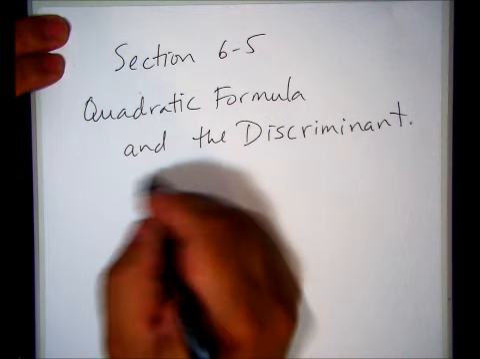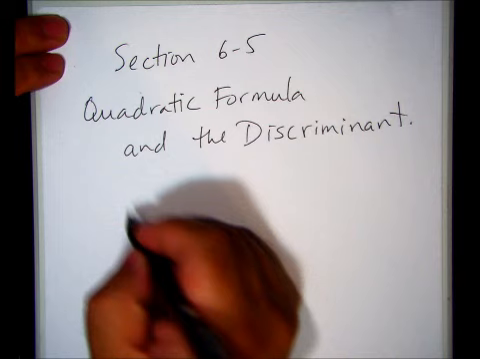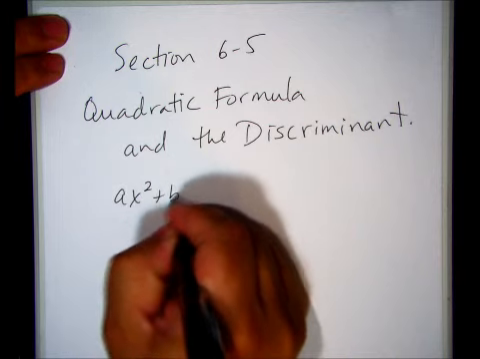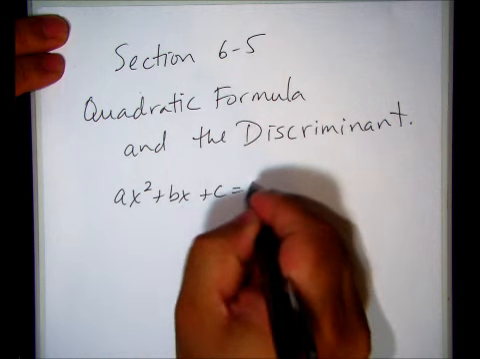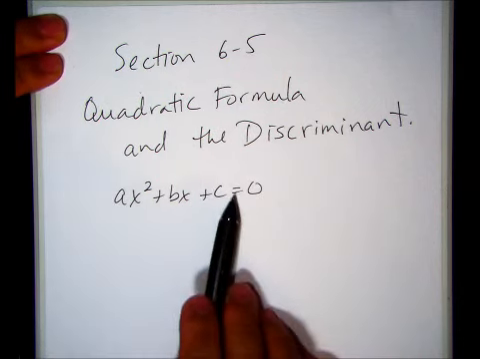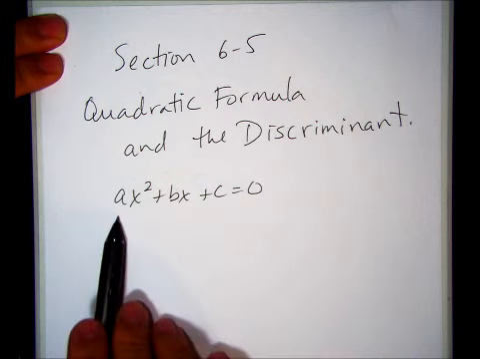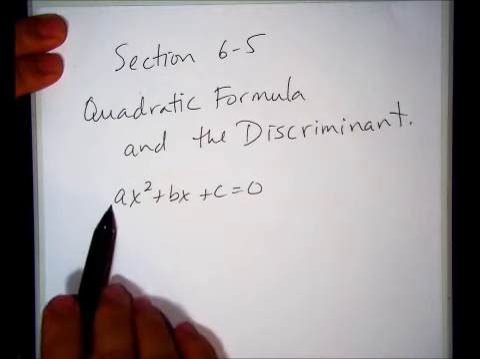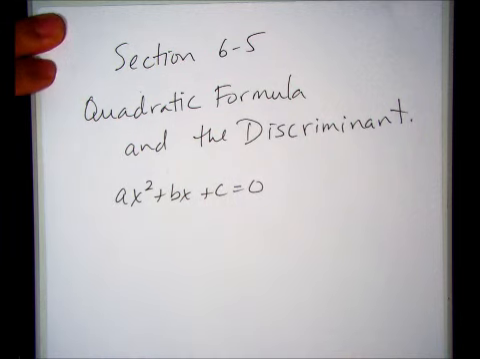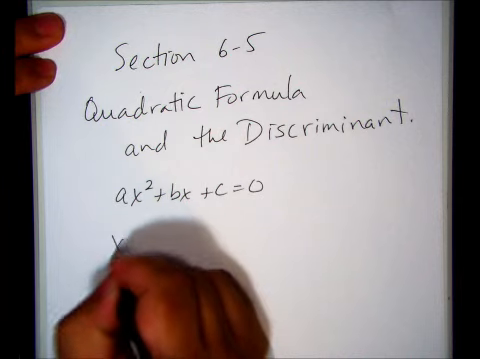The standard form that we're going to be looking at for the quadratic equation is ax squared plus bx plus c equals 0. We have an equation equal to 0. We're solving for x in this equation, and a is the leading coefficient, b the linear term, c is the constant term.